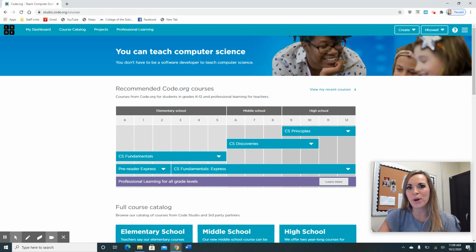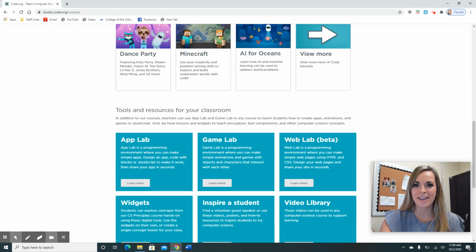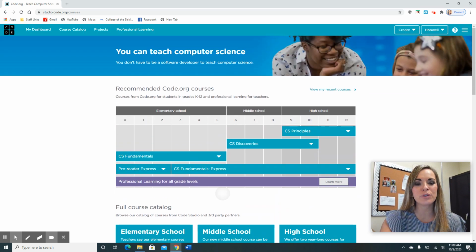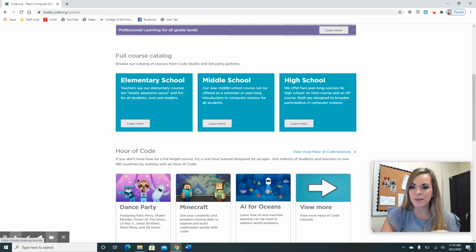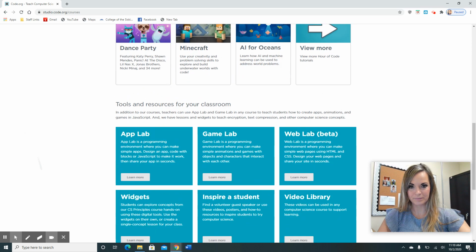Hi guys, so today I have a really fun Hour of Code I want you guys to do with me. I want to show you, if you go up to the course catalog, that's this button right up here, you'll click on that and it'll bring you to this. And you've seen this page before because here's where you would click if you want to go do our online coding puzzles we've done together.